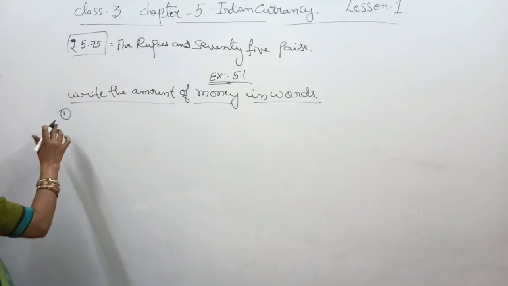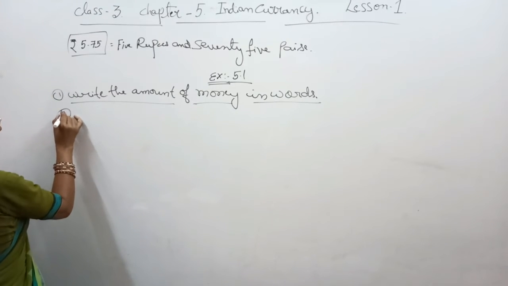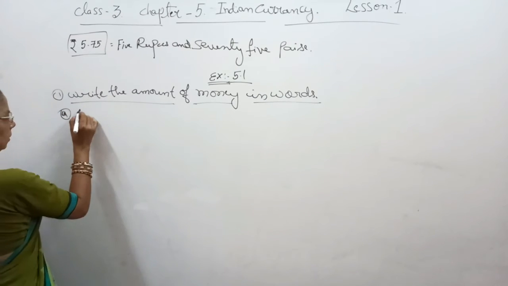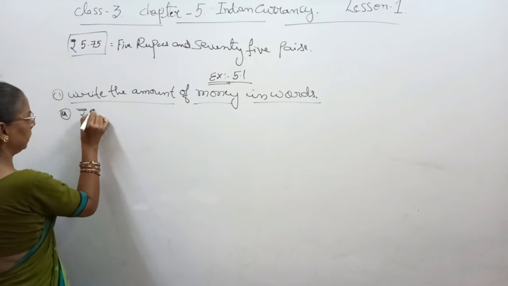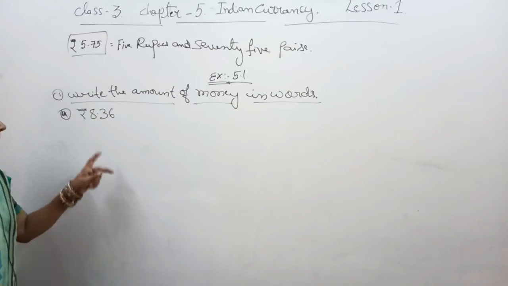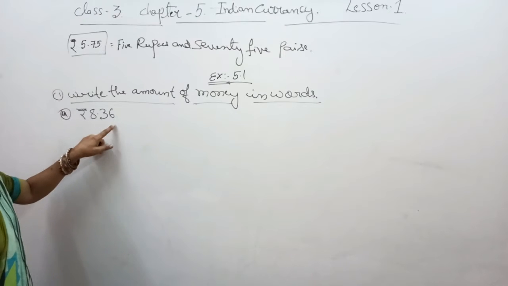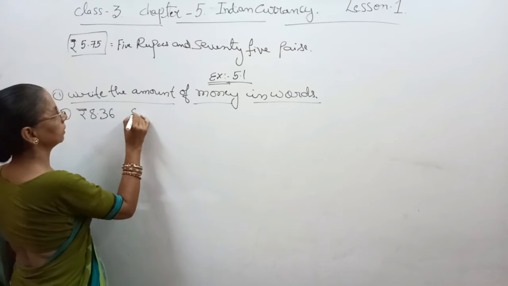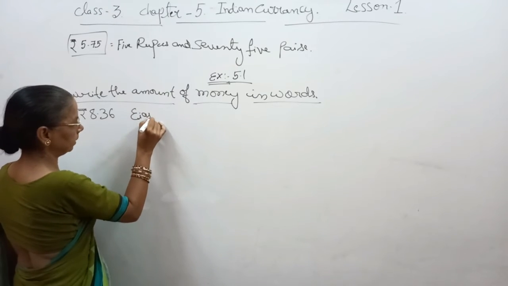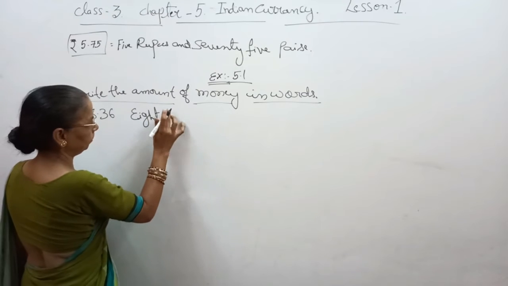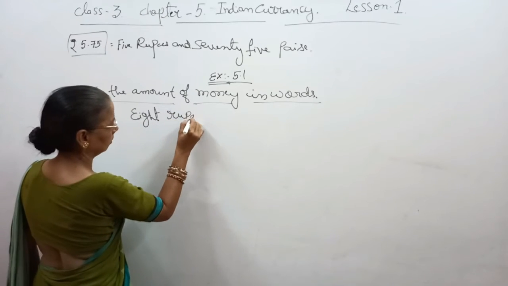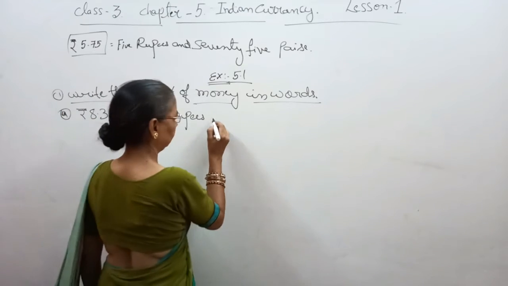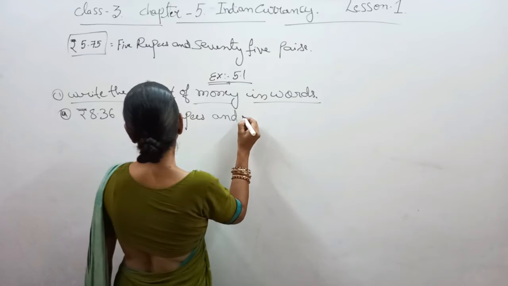That is, the first one, rupees 8.36. It means we have to write it as 8 rupees and 36 paise.